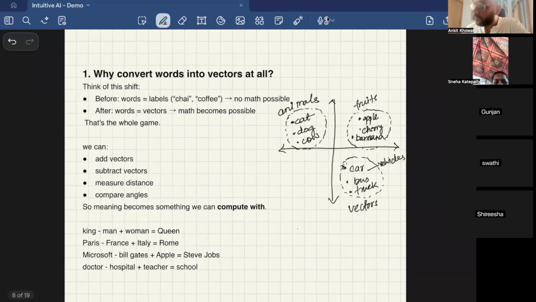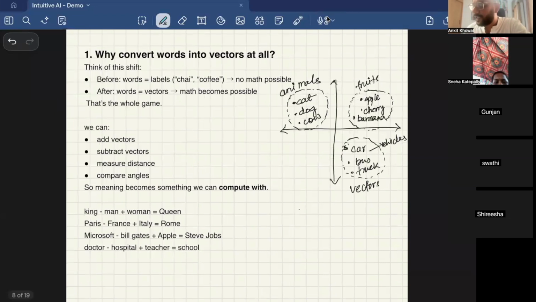Now I want to focus on one more part: why are we converting these words into numbers and then vectors, right?